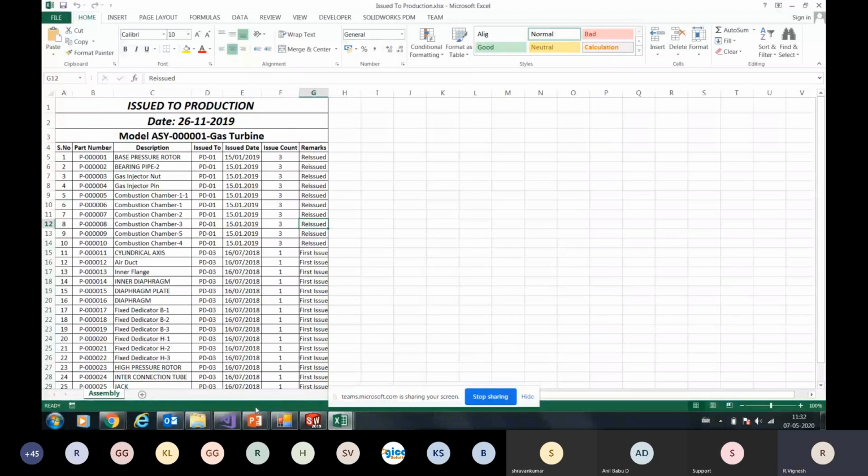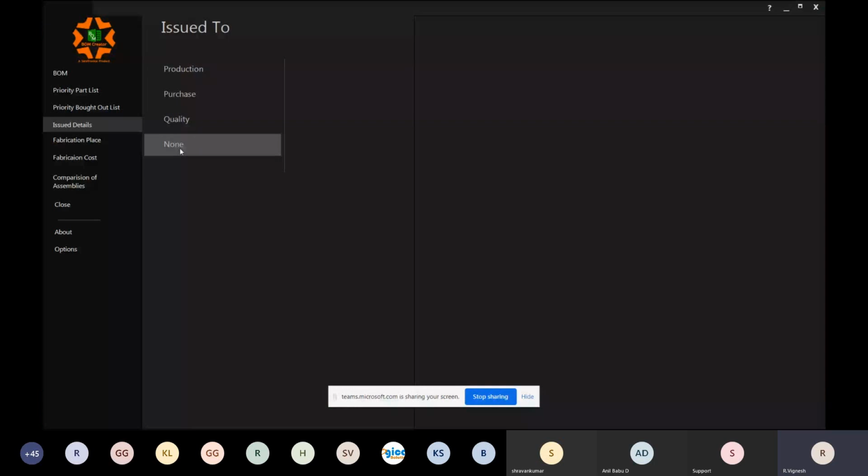So there's another thing which we can see, issued to none, right? Now, why this option is there is because we as designers do not release all the drawings all together, right? We partially release drawings. As soon as we build up the design, we partially start releasing the drawings. So the issue to none is to keep track of how many drawings we have not issued yet, and we'll release only those drawings which are not released yet. That list will give you a glance that these are the drawings which have not been released to the production or any respective department, and these drawings are required to be released.